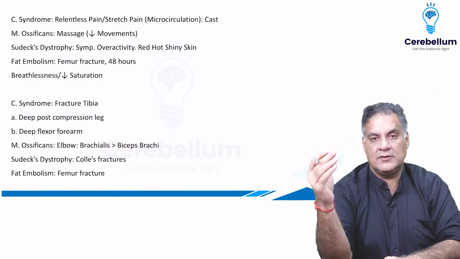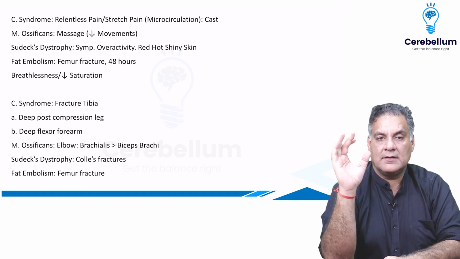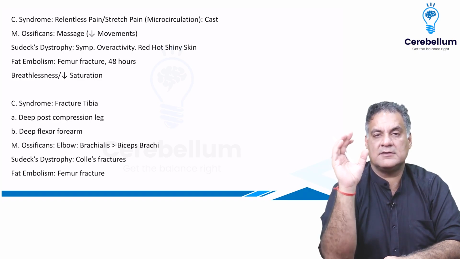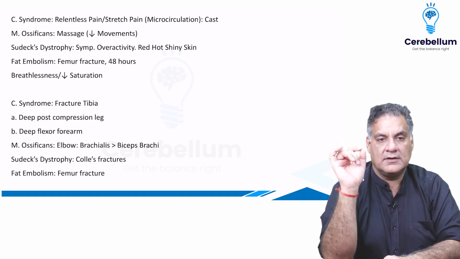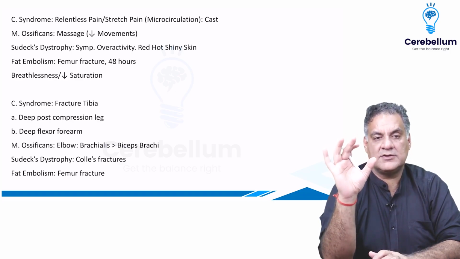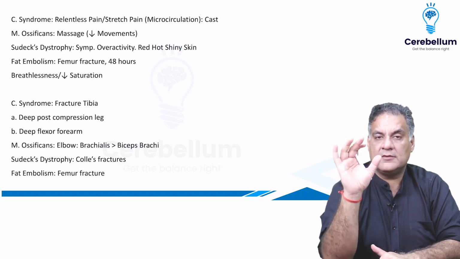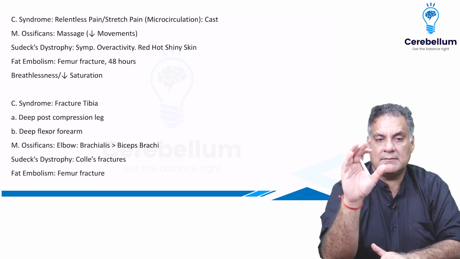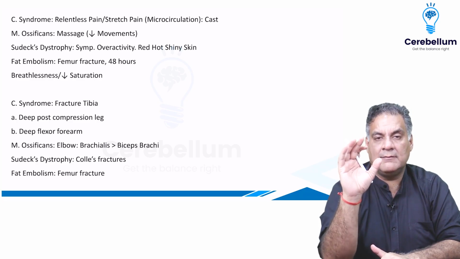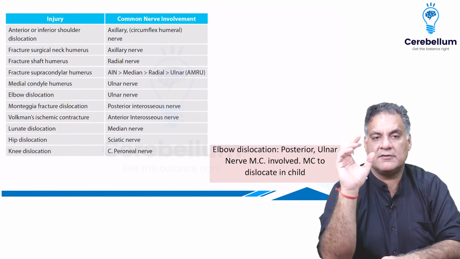Fat embolism we'll do when we do fracture shaft femur, but these are the things to take away. Compartment syndrome: relentless pain, stretch pain, microcirculation affected, cast is the cause. Myositis: massage, right? You decrease the movements, only active exercises are permitted. Sudeck's: sympathetic activity, red or shiny skin. Femur fracture, 48 hours is fat embolism, breathlessness, decreased saturation, and petechiae. Compartment syndromes are usually in fractures of tibia and the deep compartment involved. Myositis in the elbow, brachialis is involved. Sudeck's is around Colles, and fat embolism is femur fracture after 48 hours.